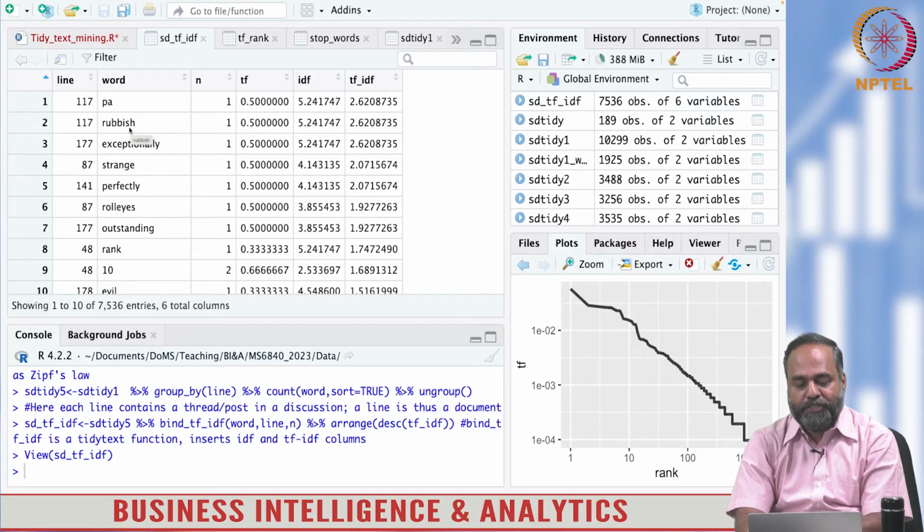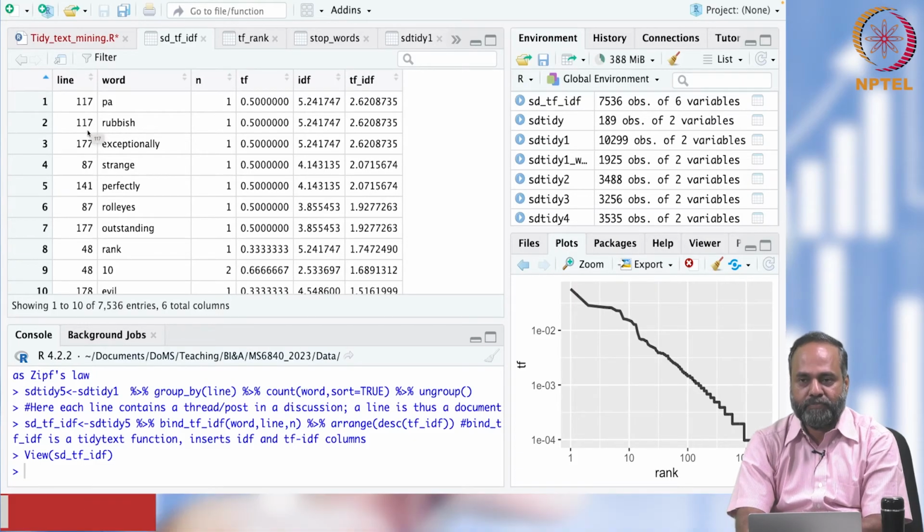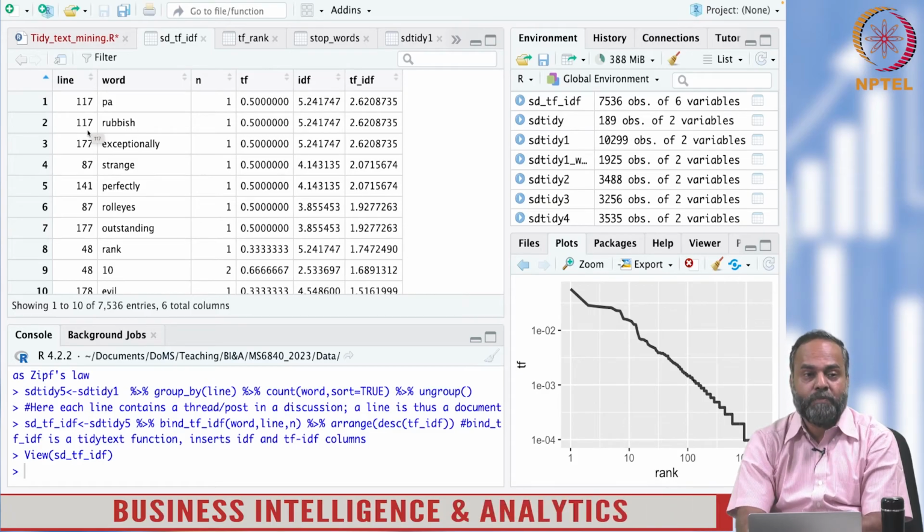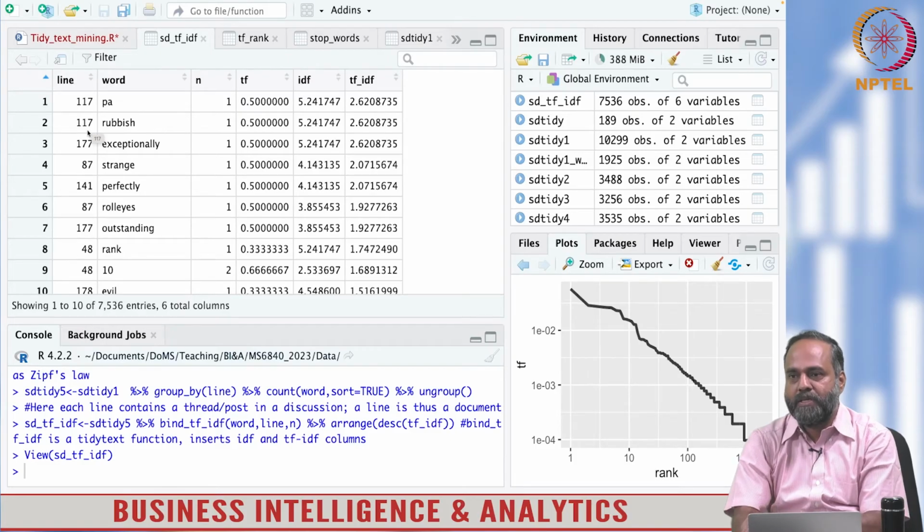The word rubbish is having the next highest TF-IDF, which is 2.62. Both are actually the same, and this pertains to document 117. Among all the documents, this is the highest TF-IDF, occurring in document 117, and the value is 2.62.